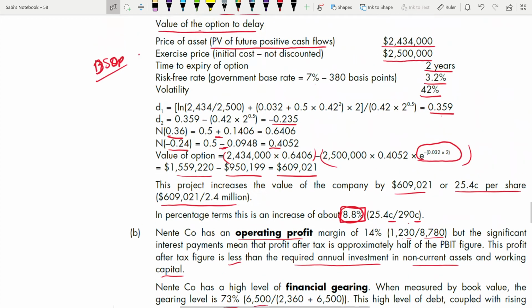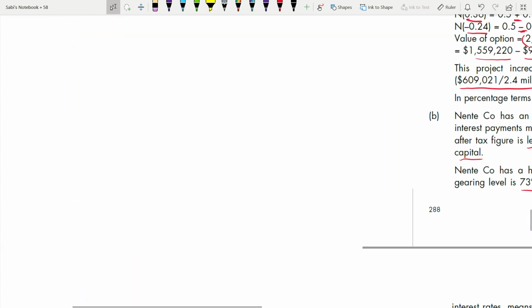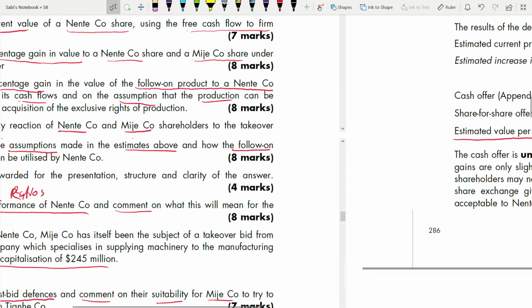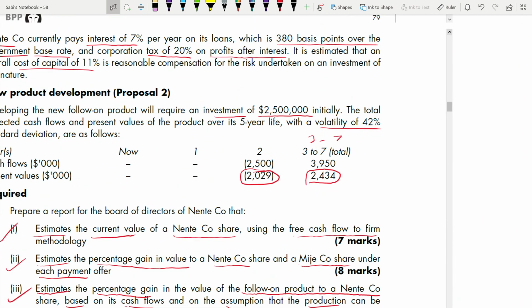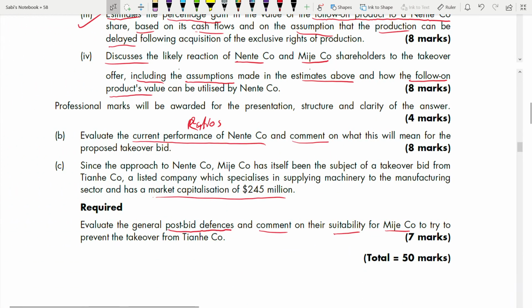Okay, before coming here, let me again refresh my mind and yours too. So we have read everything. Okay, so the third one is, since the approach, so this is a small case study relating to part C only. Since the approach to Major itself has been the subject to takeover from TNA, a listed company, which specializes in supplying machinery to the manufacturing sector. Okay, this is vertical integration they are saying, not a horizontal, not in the same line of business. That means either backward or forward. How are they saying it? They are supplying. Okay, TNA is supplying machinery to the manufacturing sector.